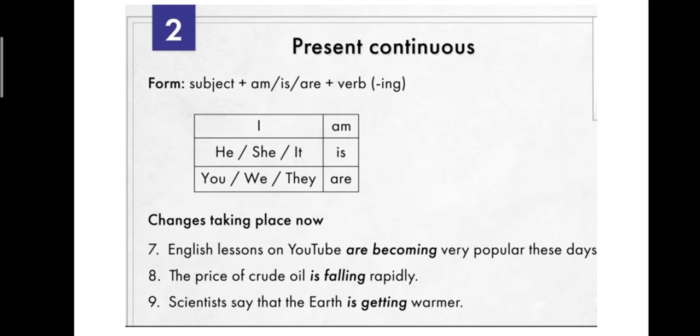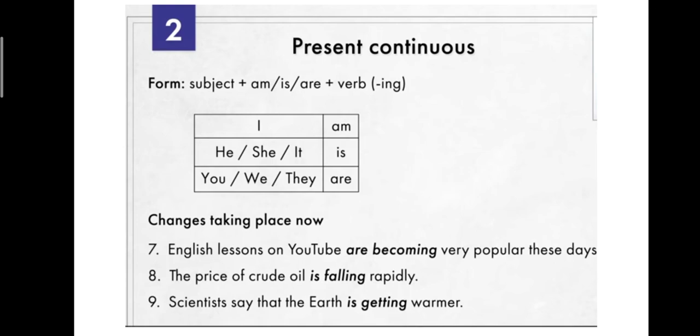Seventh sentence: changes taking place right now. English lessons on YouTube are becoming very popular these days. Right now, English lessons on YouTube are, because it is lessons.